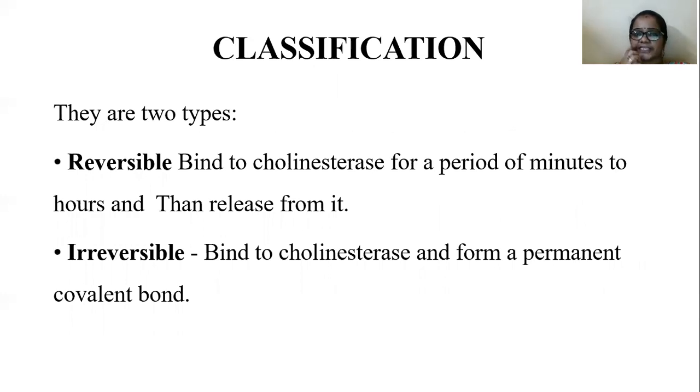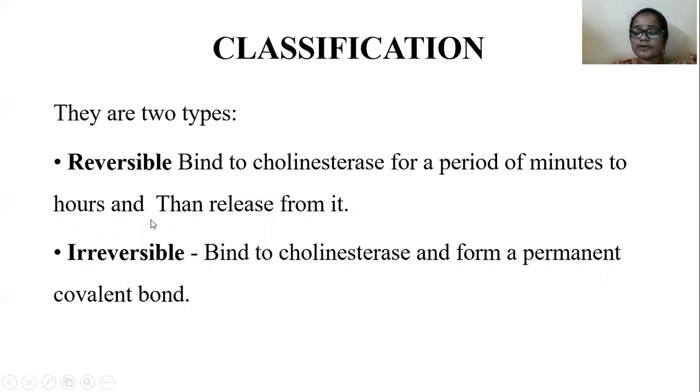Coming to the classification, they are divided into two categories. That is reversible anticholinesterase drugs, nothing but reversible cholinesterase inhibitors. These reversible cholinesterase inhibitors bind with cholinesterase enzymes, which are of two types, acetyl and butyryl cholinesterases. The reversible inhibitors bind with the cholinesterase enzyme for a period of minutes to hours. After that, they can be released from that particular site.